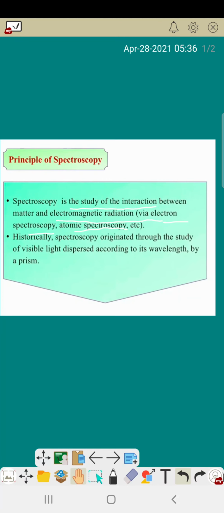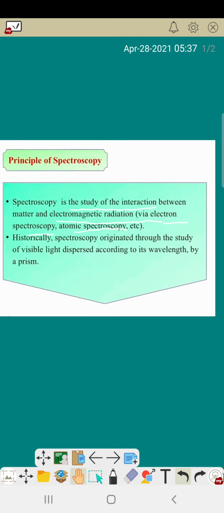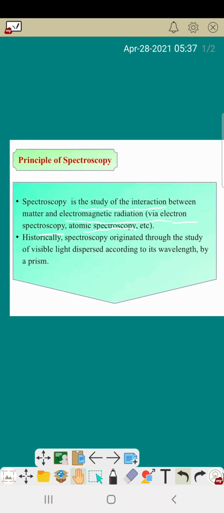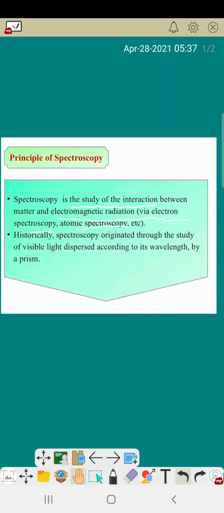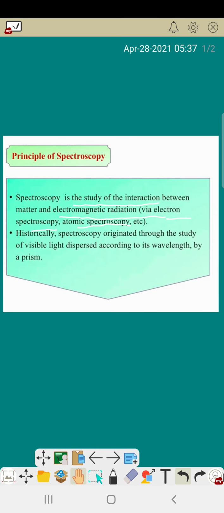And the second point is, historically, spectroscopy originated through the study of visible light dispersed according to its wavelength by a prism. That means this spectroscopy concept was given to us by Sir Isaac Newton, the same person who gave us the idea of gravitation. So spectroscopy originated through the study of visible light dispersed.